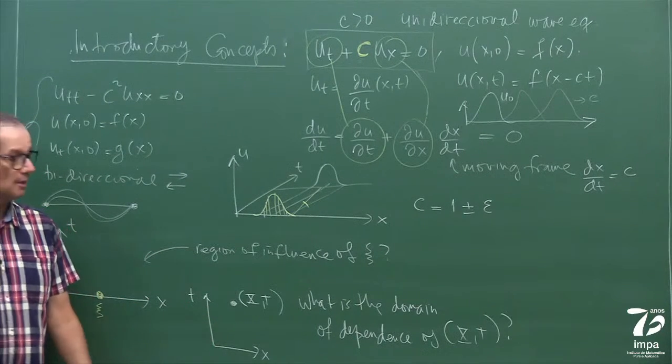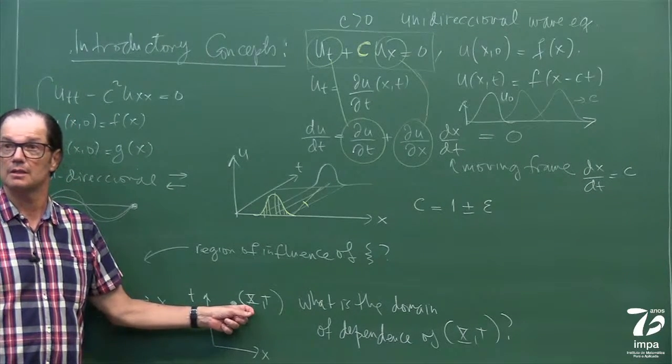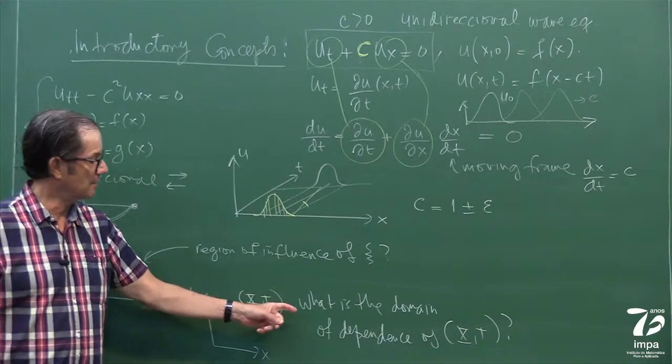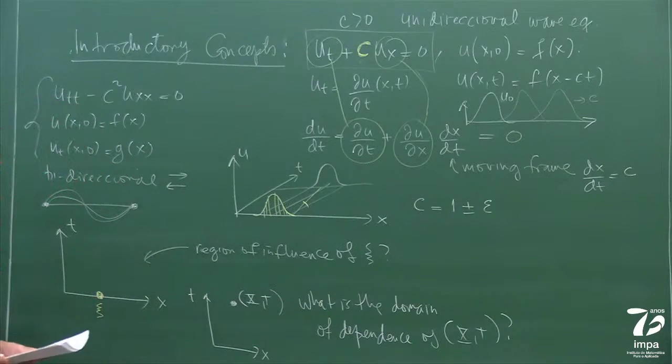So if I have this point (X, T) here, and I ask, what is the domain of dependence of this point?